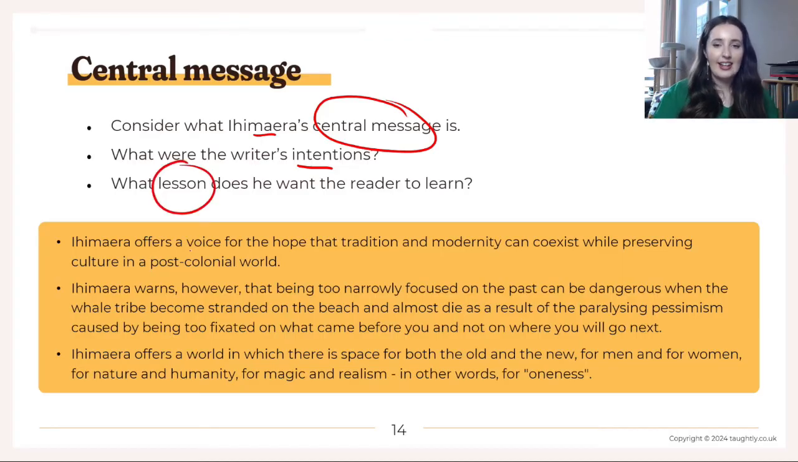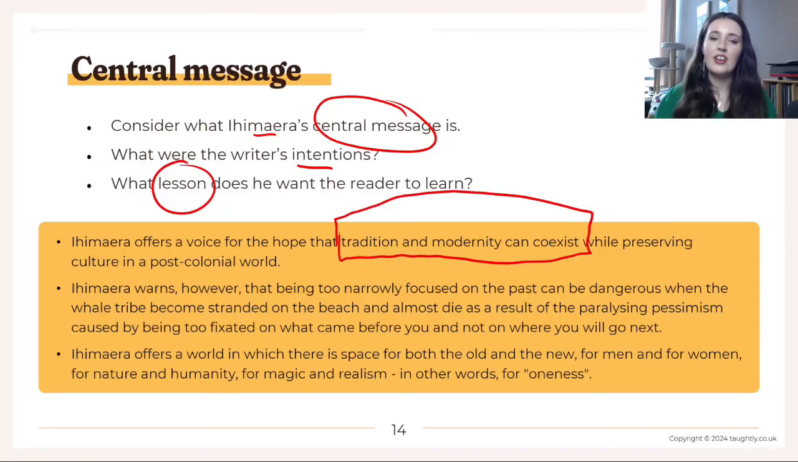Here are some from my essay, which would probably be useful in most essays on the Whale Rider. Ihimaera offers a voice for hope that tradition and modernity can coexist while preserving culture in a post-colonial world. So tradition and modernity can coexist. That's a very common central message that I feel like you could fit into basically any Whale Rider essay.